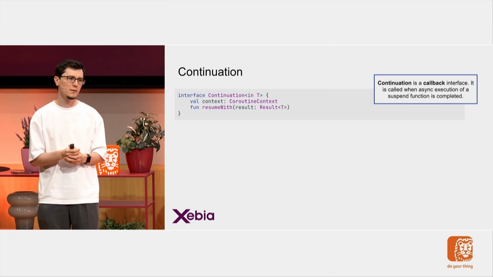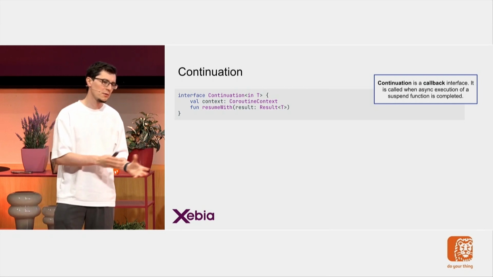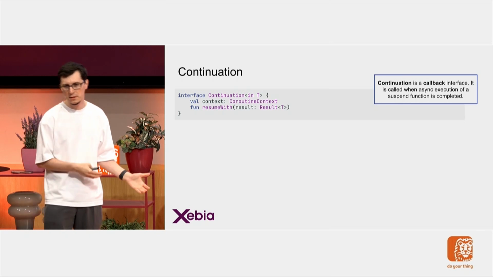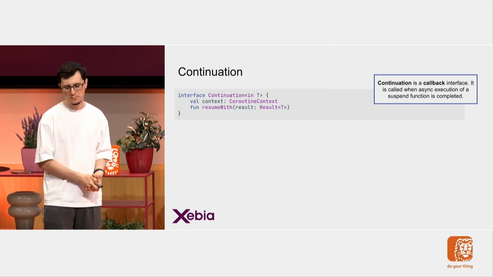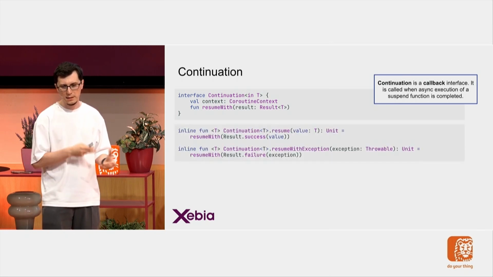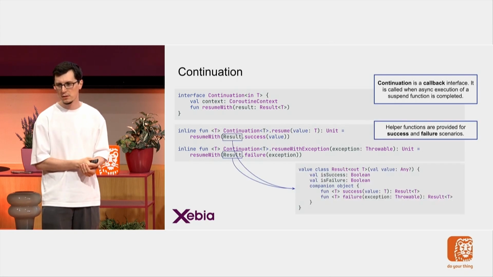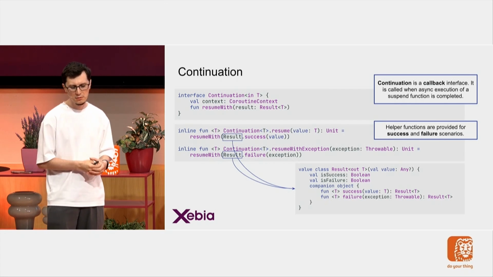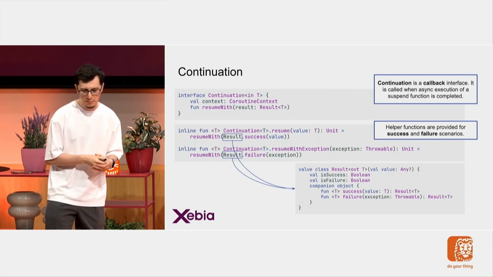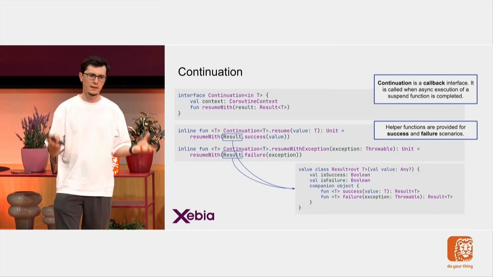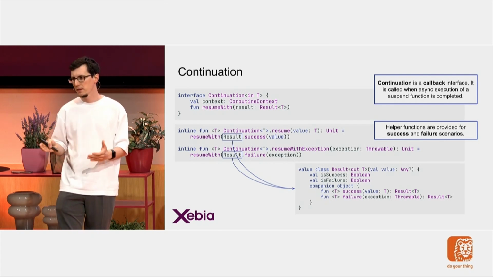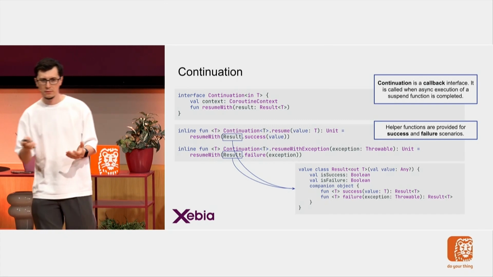Continuation is a callback interface that will be executed when an async operation has completed with a return value. It has helper functions in Kotlin, so it can handle resuming with a normal value, and also resuming with an exception. So both cases are covered, and it has this Result type. Result is basically just a wrapper around a single value that can mark success or failure. We also saw this in one of the previous presentations.